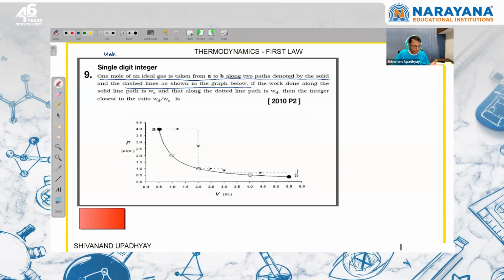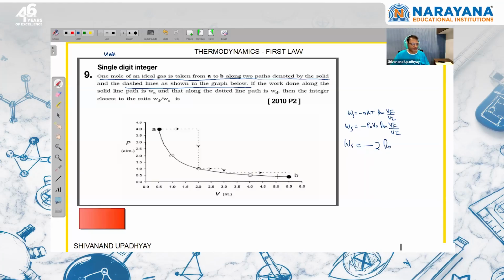This is reversible because the graph is drawn. So for that I can write work done in isothermal reversible process is minus nRT ln V final upon V initial. Or I can write minus nRT, and nRT is equal to P into V. So P naught V naught, initial pressure or volume, whichever, ln V final upon V initial. So if I put the value over here, this is for solid. So W solid can be written as minus times of, here pressure is 4, volume is half, so PV will be 2 litre atm.